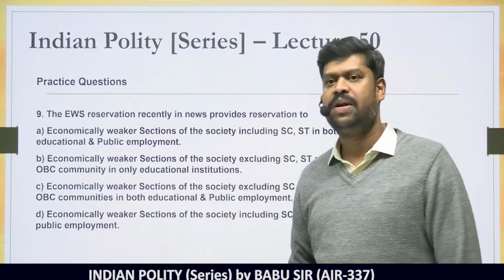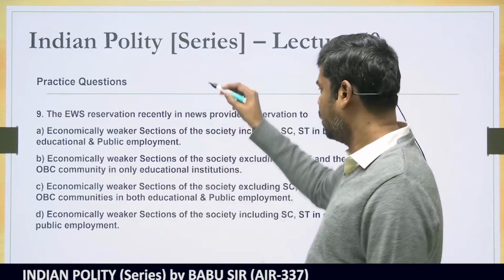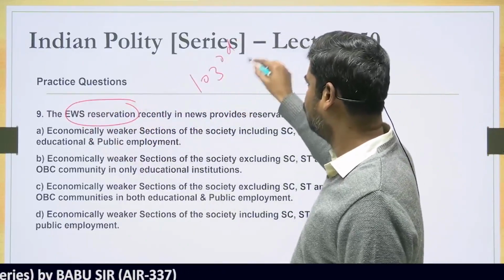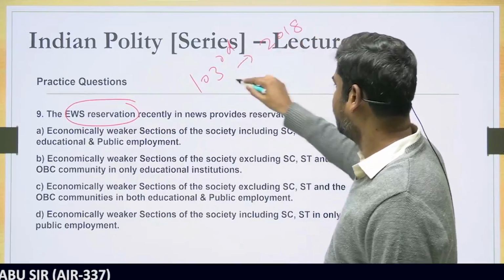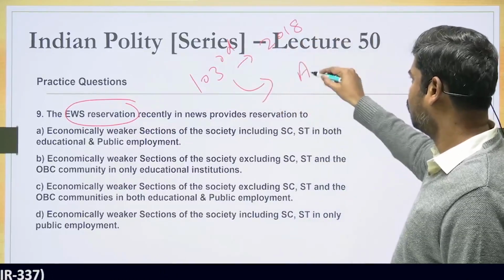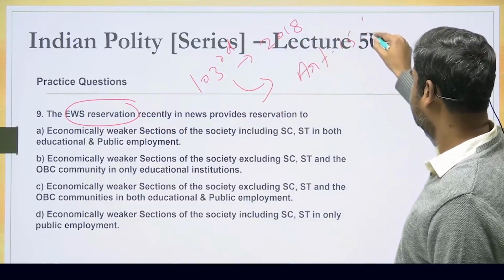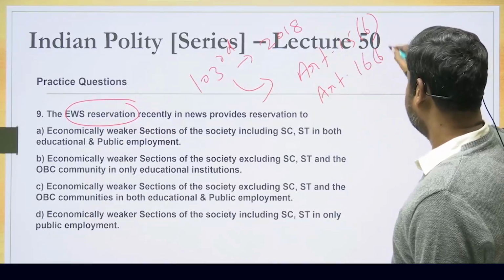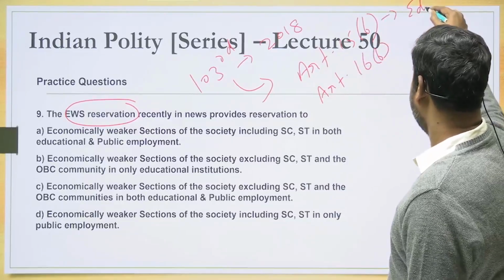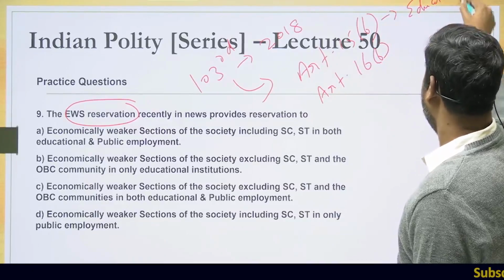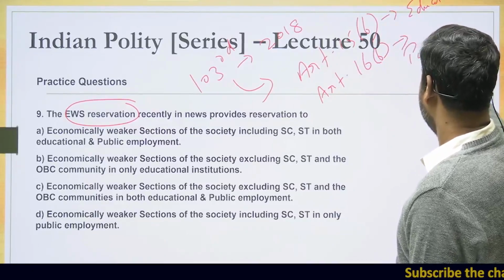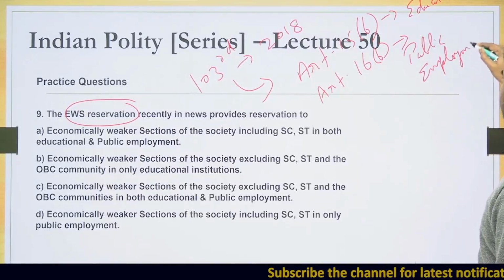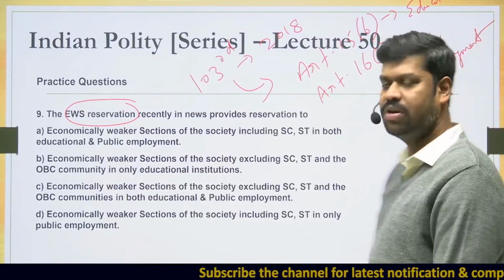So come to question number 9, EWS reservation. This EWS reservation was brought in by the 103rd Constitutional Amendment Act. This amendment inserted 2 important articles into the Constitution, that is Article 15 Clause 6 and Article 16 Clause 6. Article 15 Clause 6 is talking about EWS reservation in educational institutions, whereas Article 16 Clause 6 is about EWS reservation in public employment.